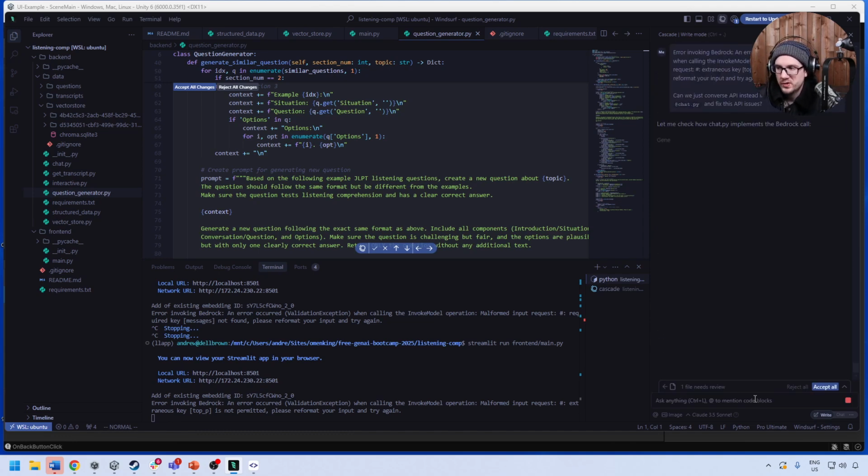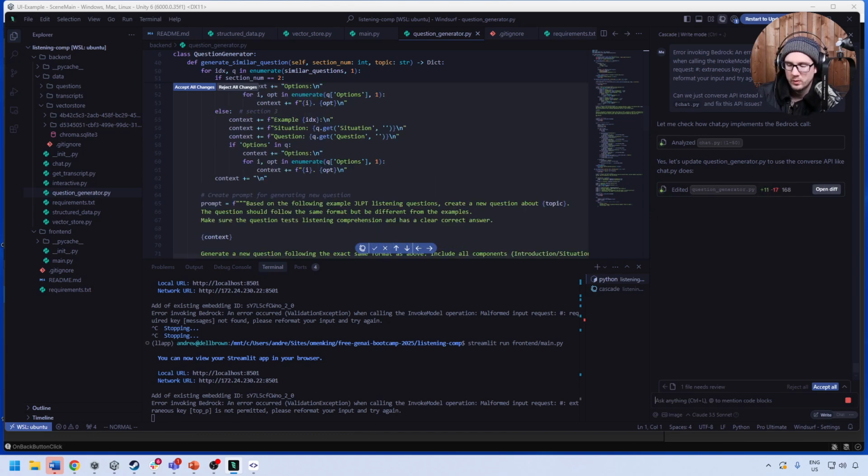Invoke model makes the most sense to use, but when its output isn't formatted in a consistent way, it's really annoying. And even if this happens, then we're going to be questioning what the output back from Nova Pro is. Let's just tell it to be consistent with the new one, even though invoke model makes a little bit more sense. And we'll wait a moment here for this to be changed.